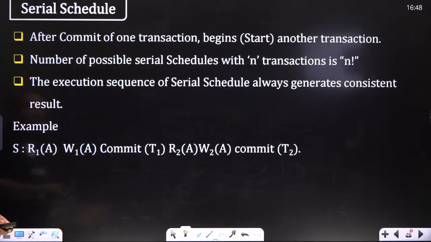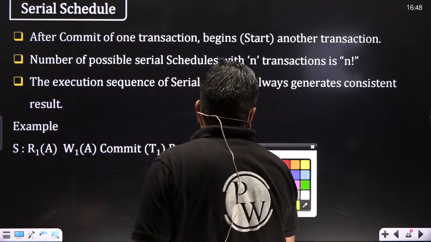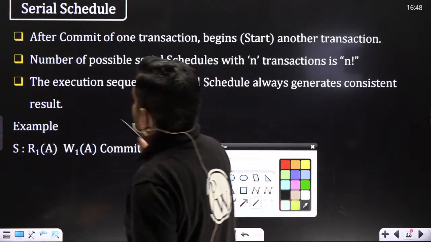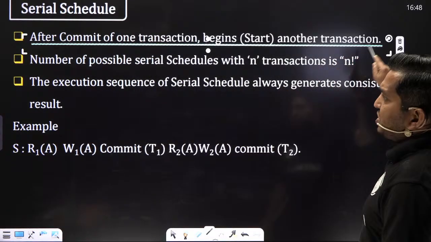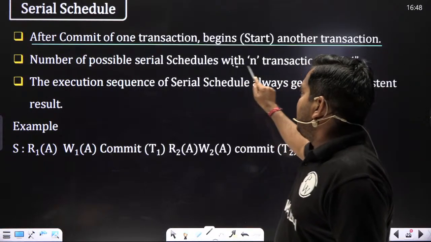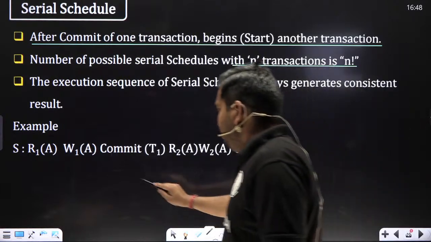Getting my point? First of all, do you know what a serial schedule is? Serial schedule means that after the commit of one transaction, another will start. And the total number of serial schedules is n factorial, where n is the number of transactions. Like here you can see.